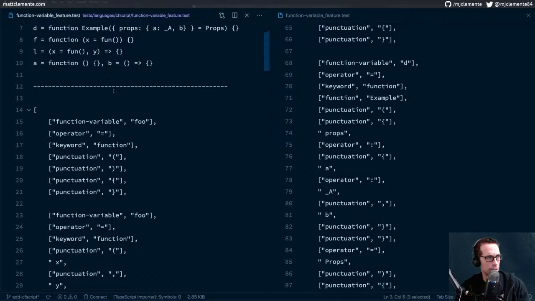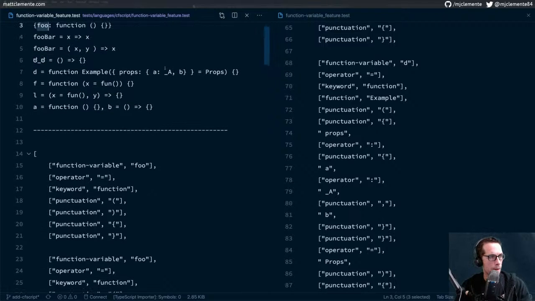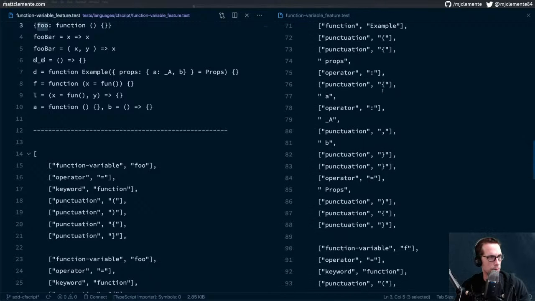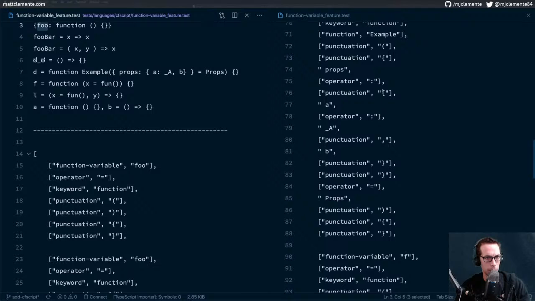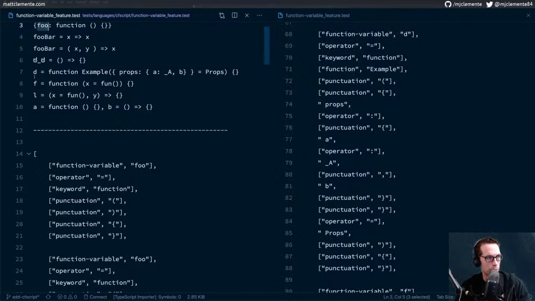Although this syntax doesn't quite work for CF, so we should probably modify it. That's this one. So function variable d equals function. Example would be the name of the function. And what this is, some destructuring that's getting passed into it.